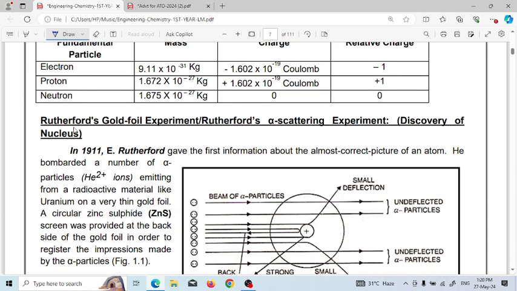Next, what are the models we have to remember? The first model is the Rutherford model. That means Rutherford's gold foil experiment or Rutherford alpha scattering experiment. This was done for the discovery of the nucleus.